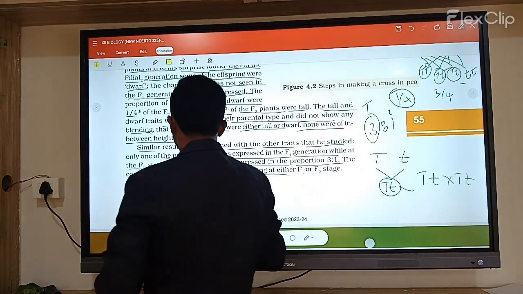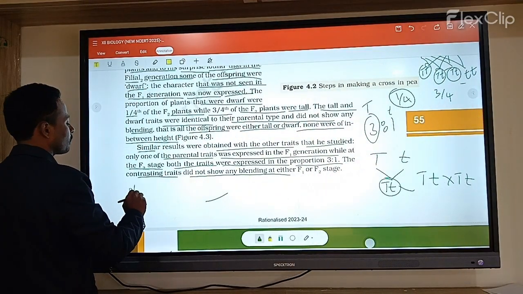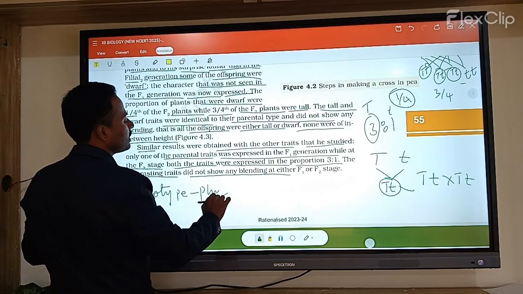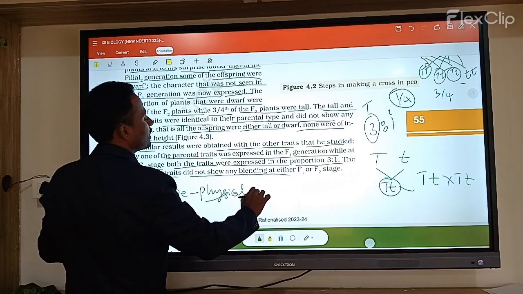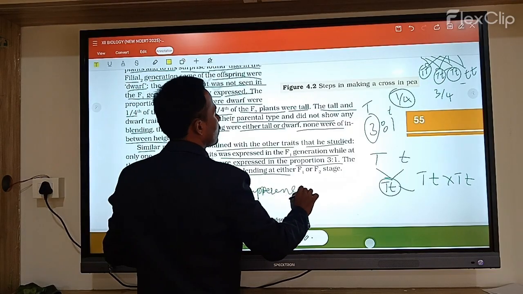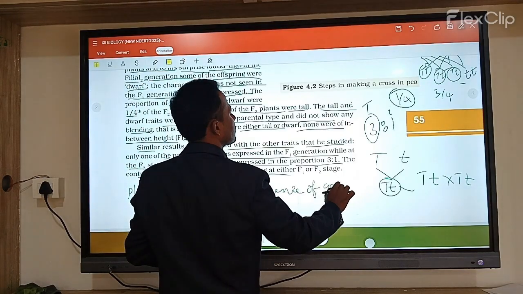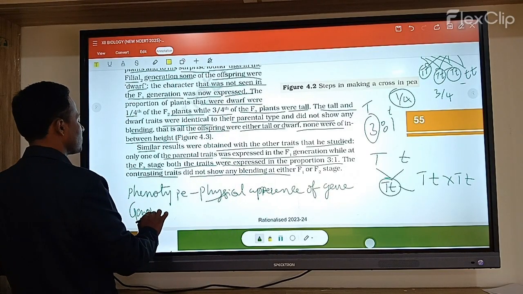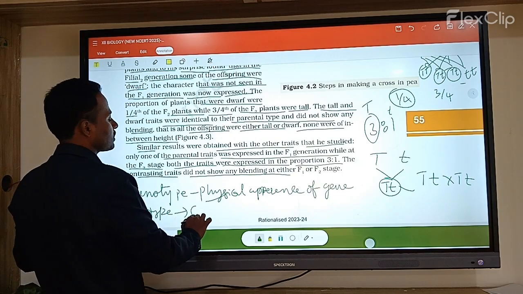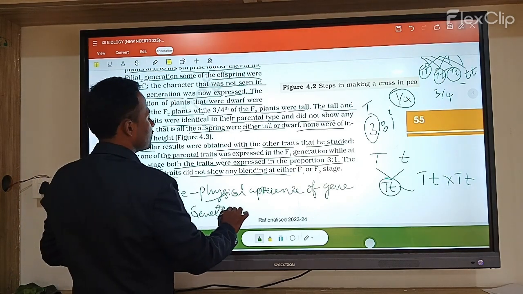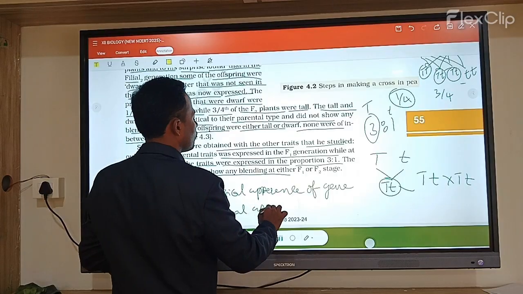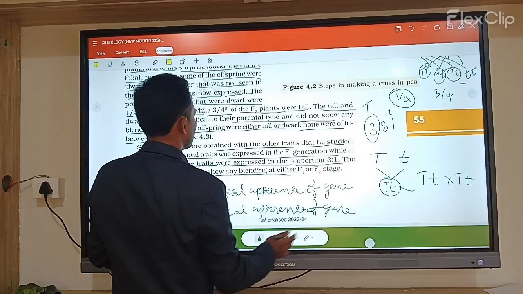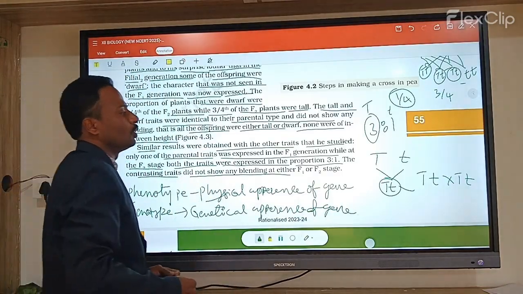Okay, here, what is the phenotype and genotype? Phenotype means the physical appearance, right? The physical appearance of genes is called phenotype. And genotype means the genetical appearance, the complete genetical appearance of genes. That is called genotype. So phenotype and then genotype.